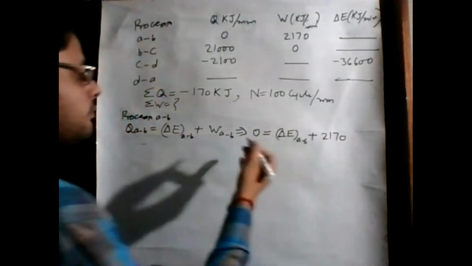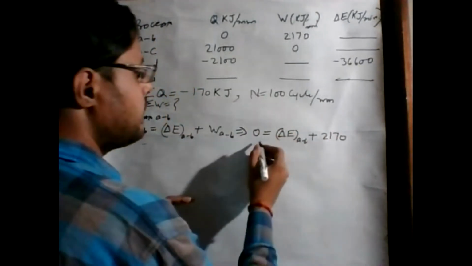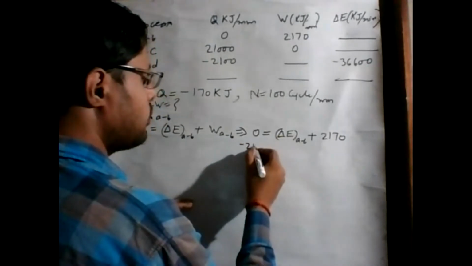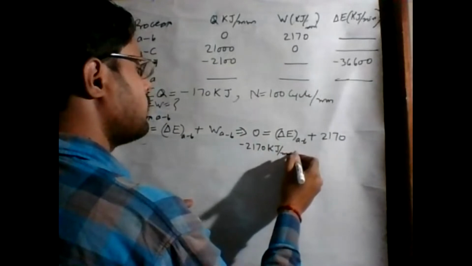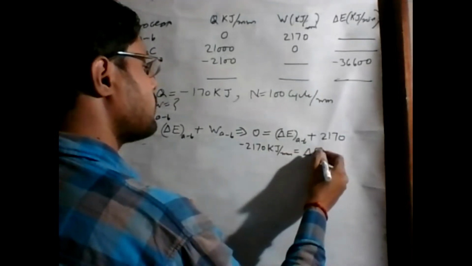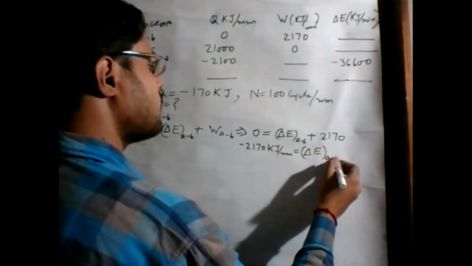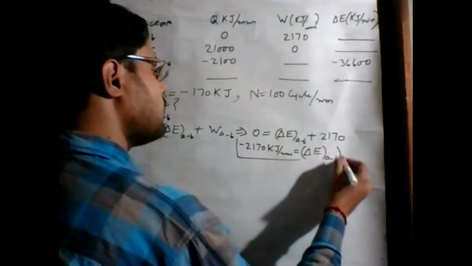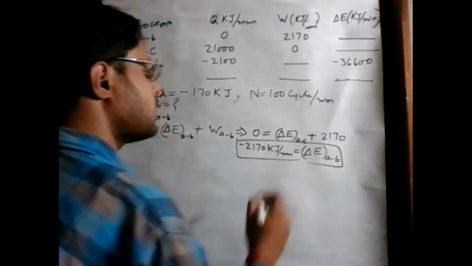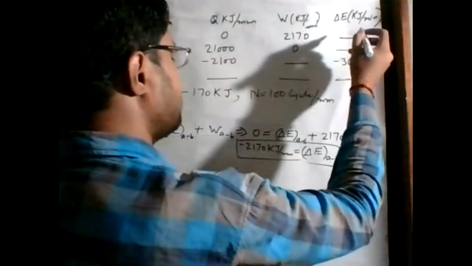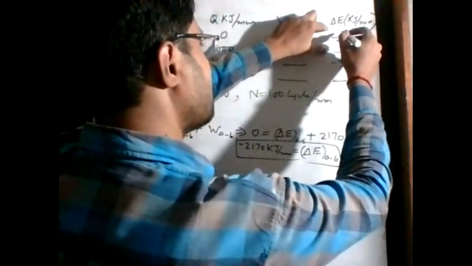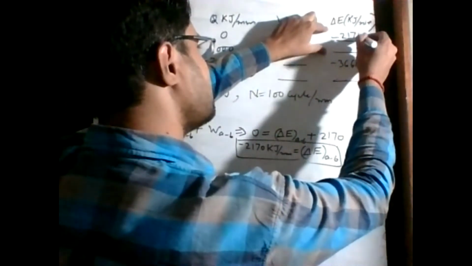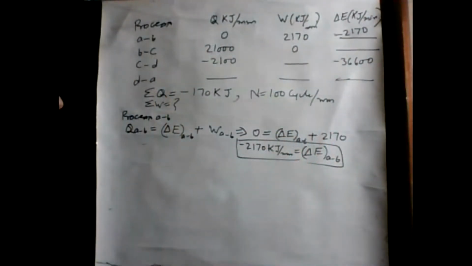So simply we find this value, delta E A to B is equal to minus 2170 kilojoule per minute. Okay, this is our first. So we can write this value here, minus 2170.